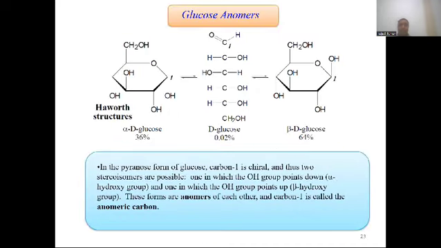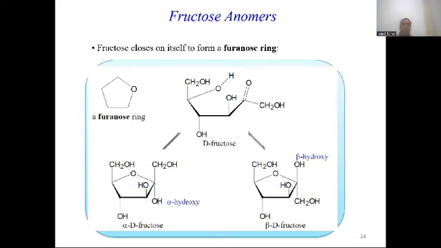Now this is the Haworth representation of glucose. This is beta-D-glucose and this is alpha-D-glucose. This C1 carbon is also called the anomeric carbon. Now, fructose anomers. Fructose is a 5-membered heterocyclic compound. Fructose also exists in two forms, alpha-D-fructose and beta-D-fructose. In beta-D-fructose, the hydroxyl group on the C1 carbon atom is on the top side, and in alpha-D-fructose, the hydroxyl group is on the bottom side.